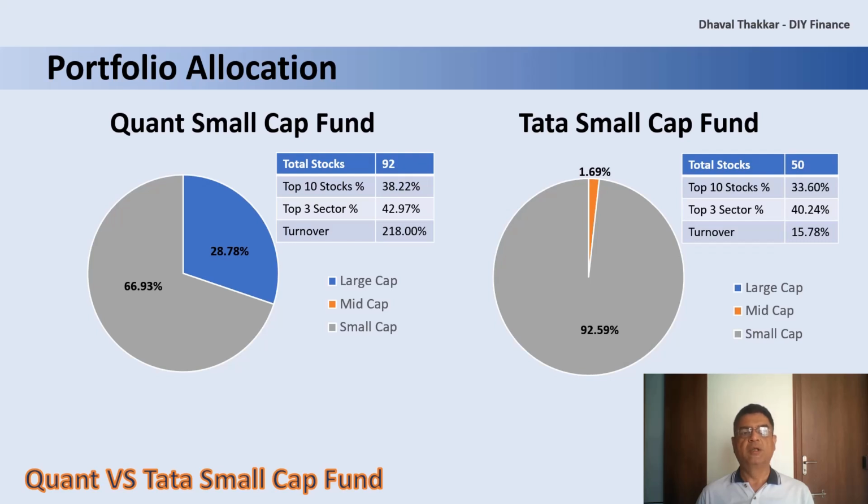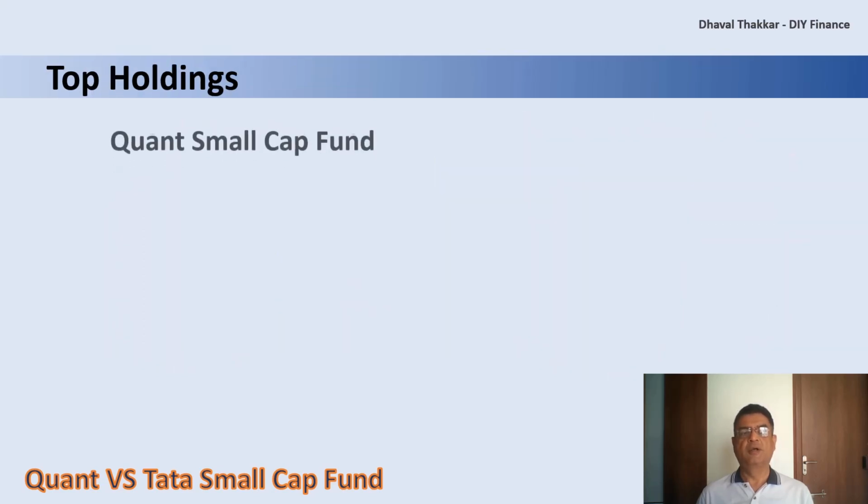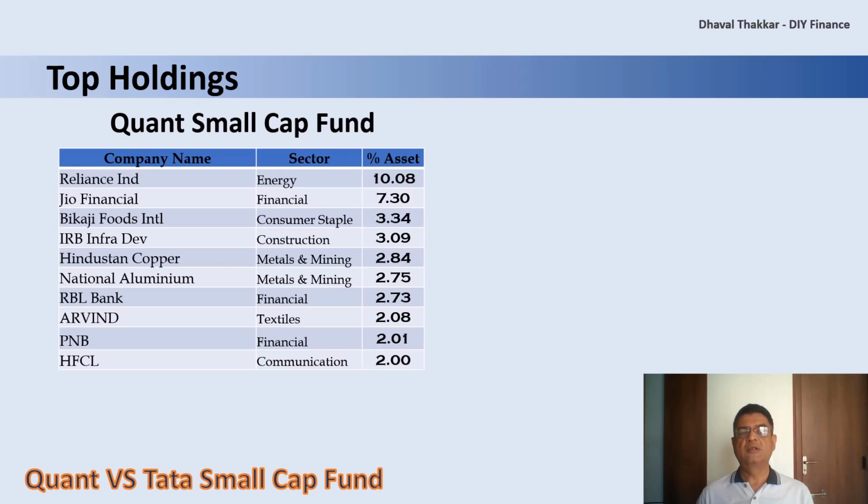Now let's look at the top holdings. Firstly, for Quant Small Cap Fund, as evident, Reliance Industries from the energy sector and Jio Financial are the two main stocks with the highest weightage, followed by Bikaji Foods and IRB Infra. Hindustan Copper and National Aluminium are the major stocks of the metal sector. Here, one thing should be noted that too much importance should not be given to the stocks in the portfolio of Quant funds, as they have a tendency of changing the stocks frequently, and it's quite possible that in my next review there would be all new stocks in the top holdings.